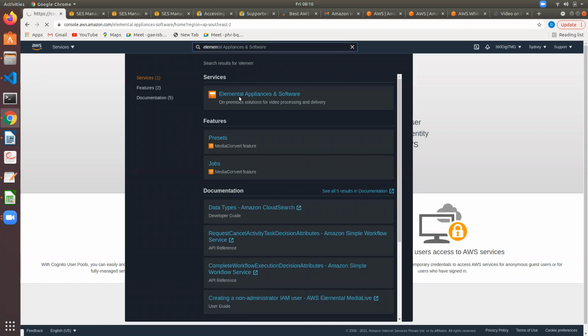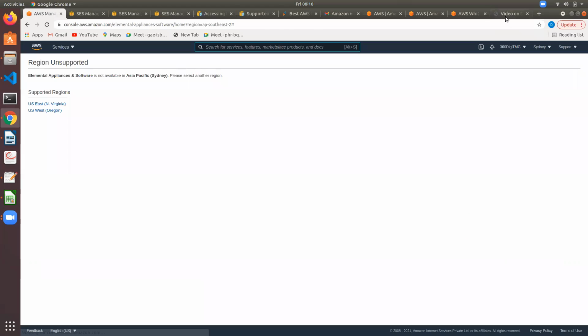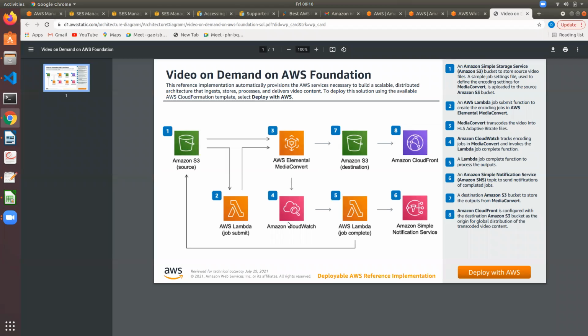See, Elemental appliances and servers. This is a media conversion tool. So in this architecture, when media is converted, it will push that to CloudWatch. We know CloudWatch log groups. So if you opt for CloudWatch log groups, Lambda will get triggered, and this Lambda will push an SNS notification. You will get an SNS notification once conversion is done. Simple. So this is one simple architecture.